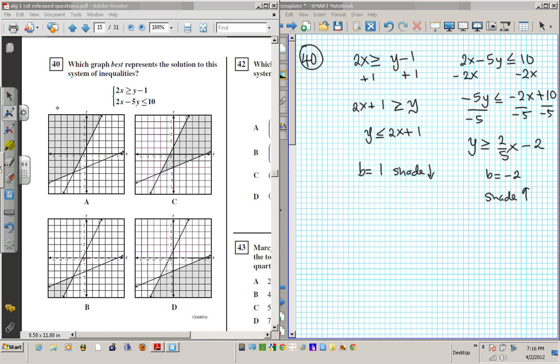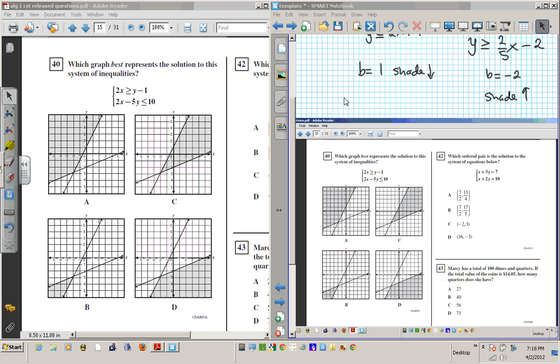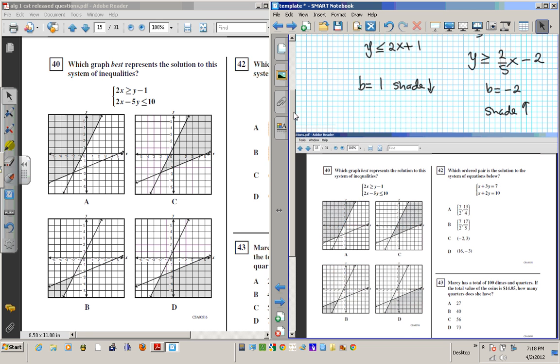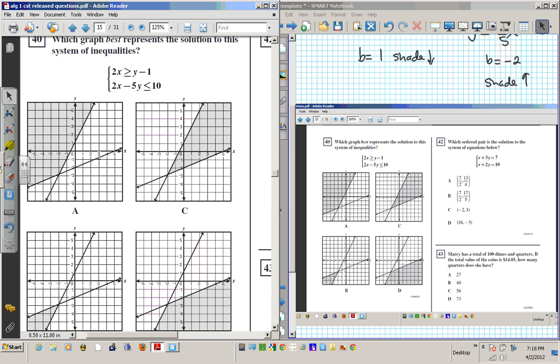If you take a look at number 1, for this one I'm going to put this in a different program. Let me pause this. Alright, so I just grabbed it into this program. Basically, if you look at what we have, all the lines have y-intercepts of 1 and negative 2. So the y-intercept is 1 for the first line and negative 2 for the second line. 1, negative 2, 1, negative 2, in every graph.